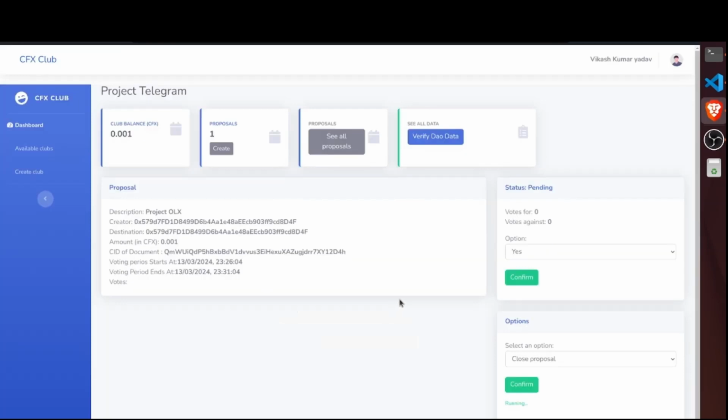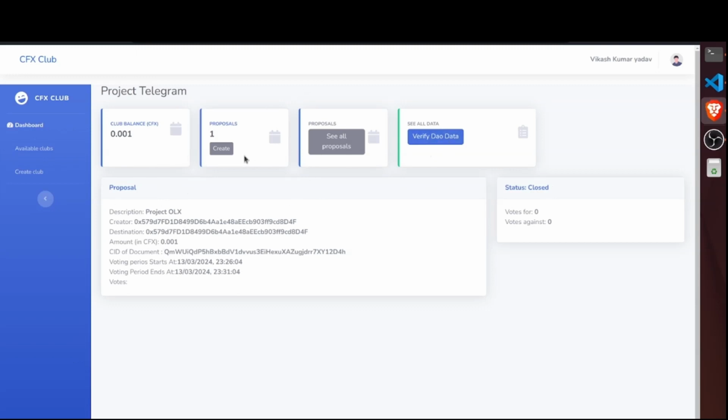And that's the flow of this project. We started by creating a club, contributing funds, raising a proposal, and then managing it through voting, execution, or closure, all governed by decentralized DAO rules. This project demonstrates how the Conflux network combined with DAO automation can create a transparent, secure, and decentralized fundraising system.